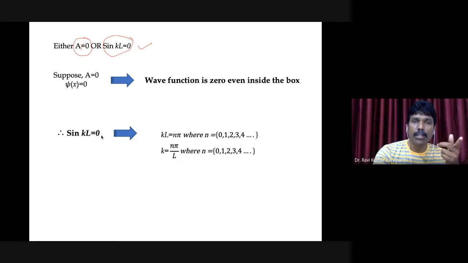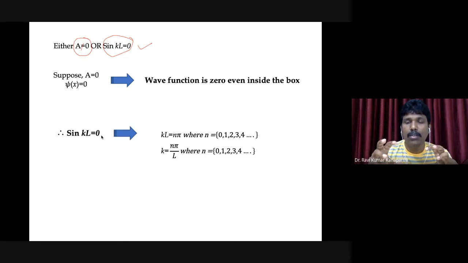Sin 0 is 0. Sin pi, that is 180 degrees, is again 0. Sin 2 pi is nothing but 360, and sin 360 is 0. So on and so on, you can continue this. The change here is that you don't have x, but instead you have KL.